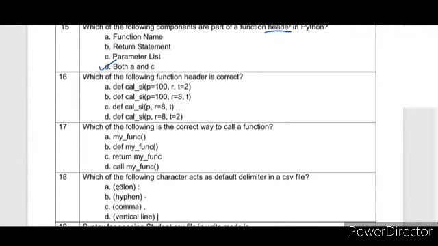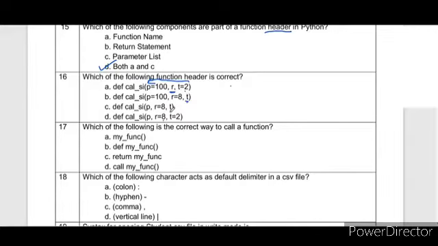Next question: which of the following function headers is correct? Here in the function header, default parameters are given. The rule says that when you give default values, you have to start filling them from right to left. In the first option, T equals 2, but R does not have any default value.